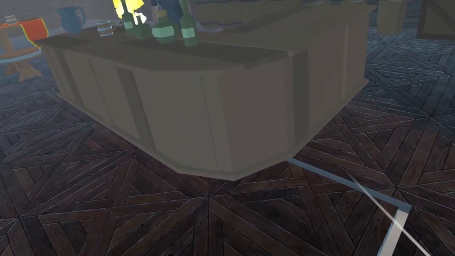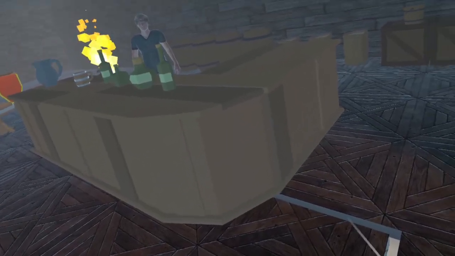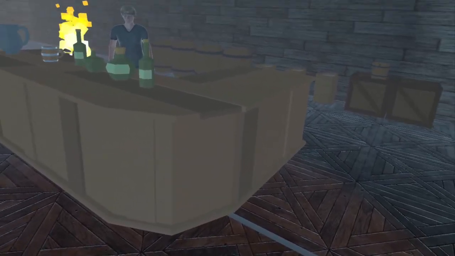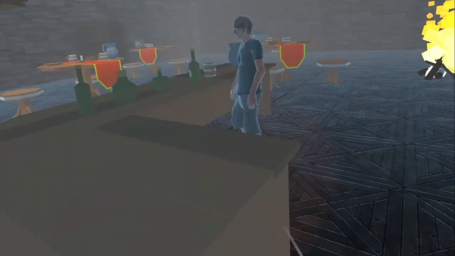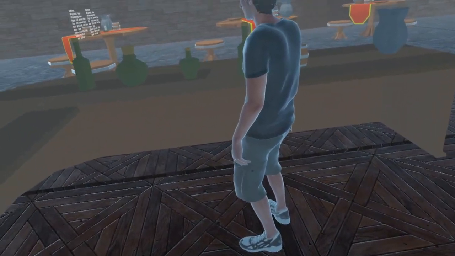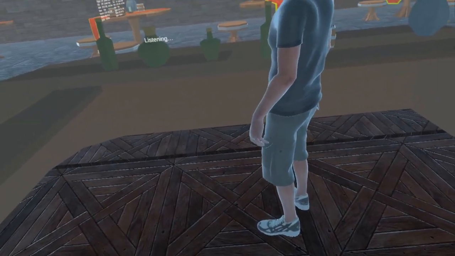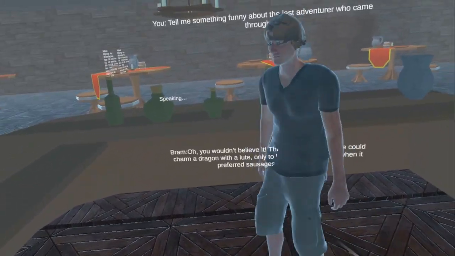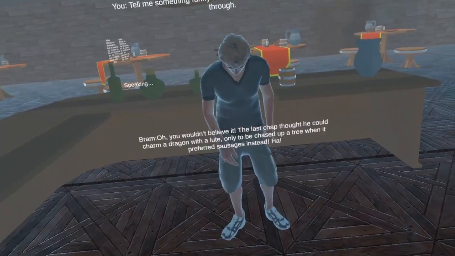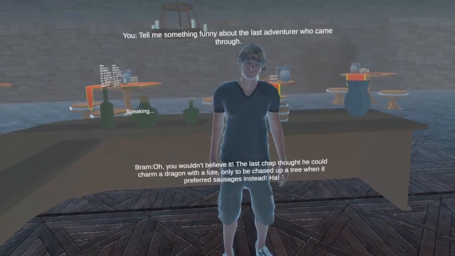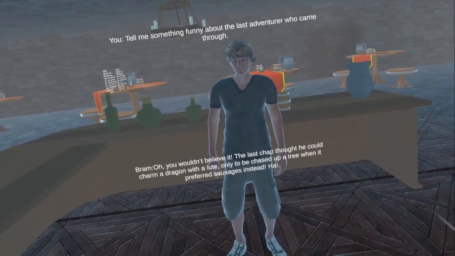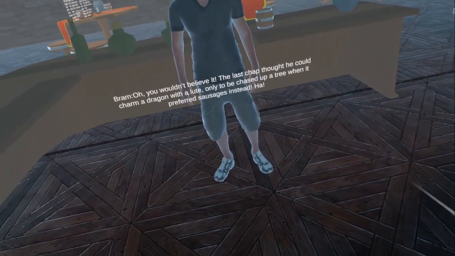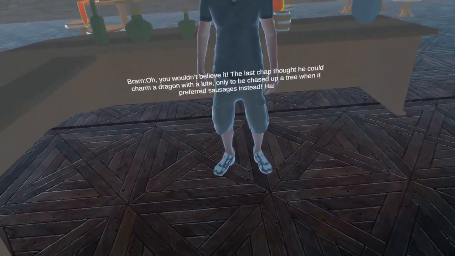So it just seems more realistic. He also remembers the conversation, so I can follow up and ask him about the quest if I wanted to, and he'll come up with a quest for us. Here, let me go behind the bar so we can see and hear him a little better. Tell me something funny about the last adventurer who came through. So he's thinking. Oh, you wouldn't believe it. The last chap thought he could charm a dragon with a lute, only to be chased up a tree when it preferred sausages instead. Huh. So that was his laughing animation. It was a different gesture. He laughed. And he's turning to face me, as you saw, when he speaks.